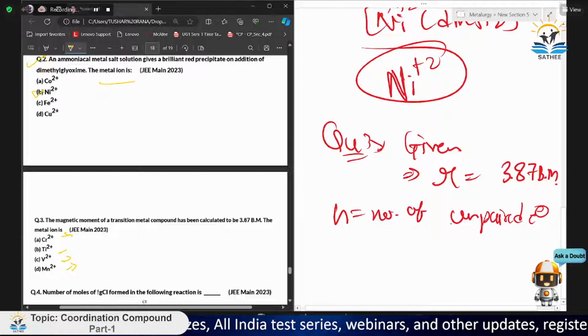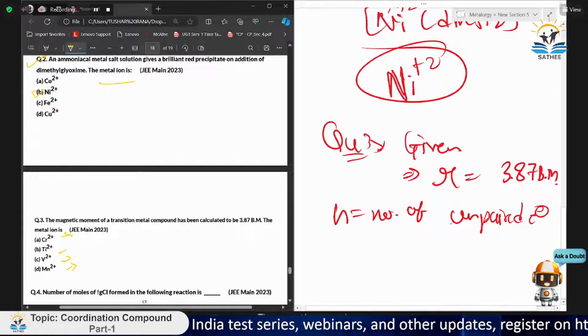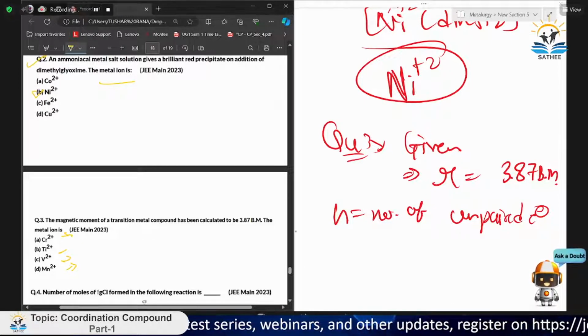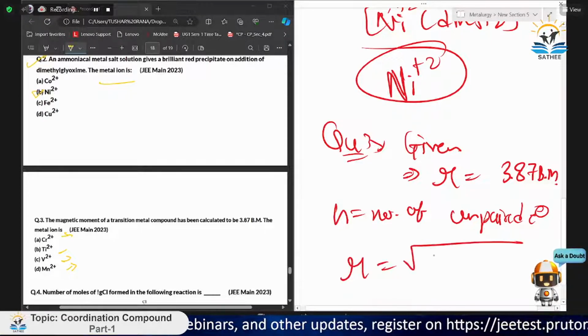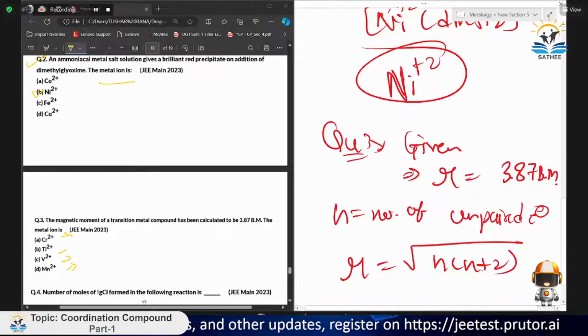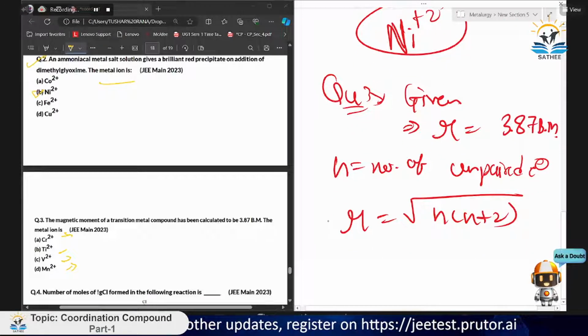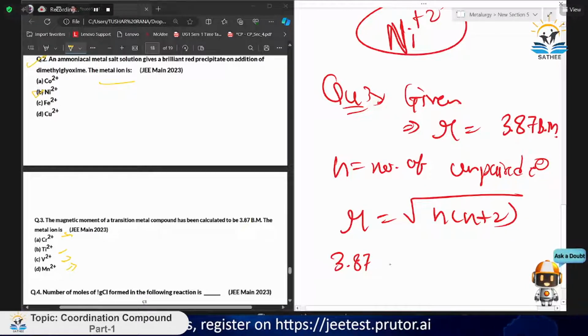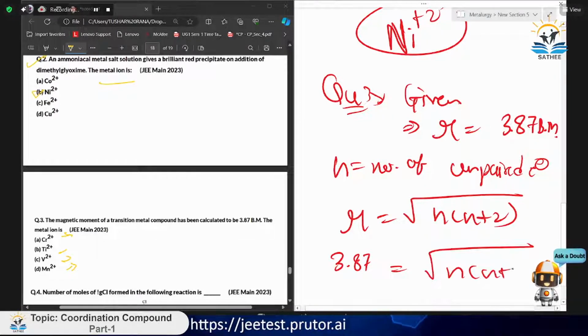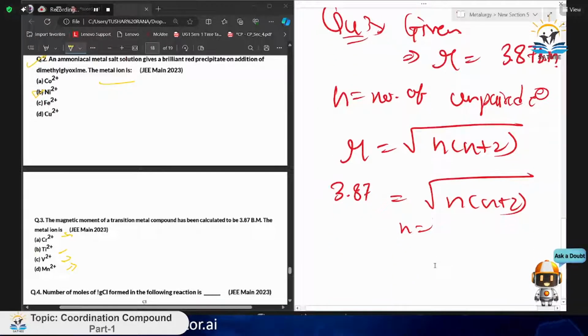Then it will be our desired compound. See the formula for that: mu equals root of n into n plus 2. I don't think anyone doesn't know this formula. And we have the value 3.87. If we do that, n into n plus 2, you may get a rough idea if we put n equals to 3.